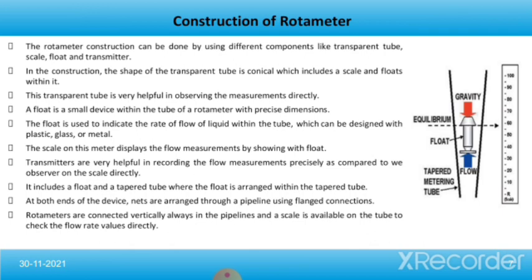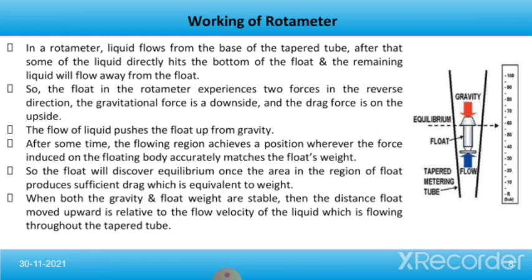Rotameters are always connected vertically in pipelines, and a scale is available on the tube to read the flow rate values directly. Now we'll talk about the working of a rotameter. In a rotameter, liquid flows from the base of the tapered tube. After that, some of the liquid directly hits the bottom of the float, and the remaining liquid flows away from the float. So the float in the rotameter experiences two forces in opposite directions.